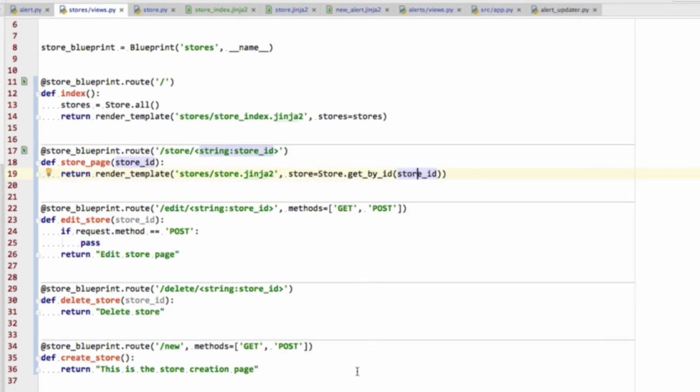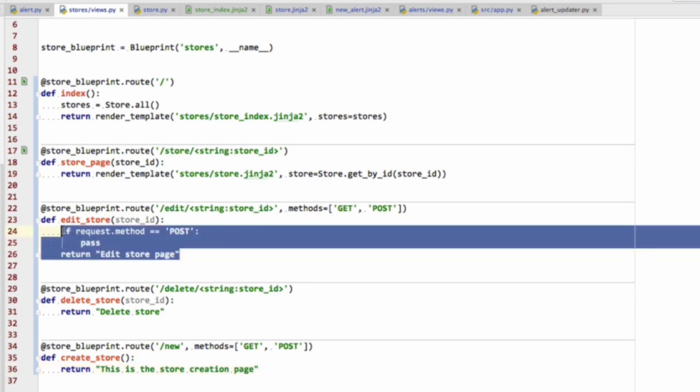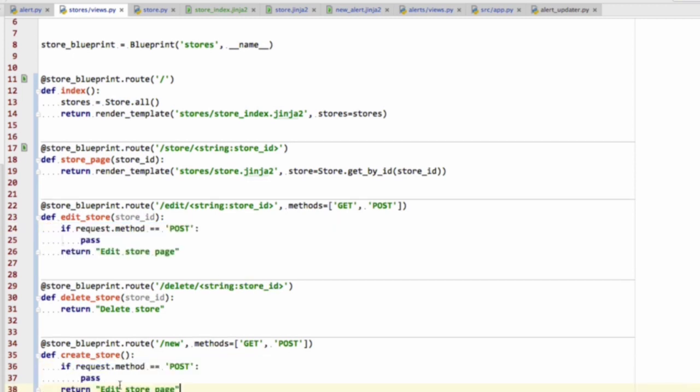Hi and welcome back. Before continuing, we should probably be able to add and create new stores. So let's do that in this video, and then we can move into editing and deleting them. Remember that editing a store is going to be extremely similar to adding a new store. In fact, the edit store endpoint that we've got here is something we can reuse here in the create store.